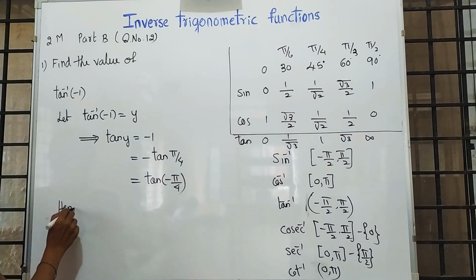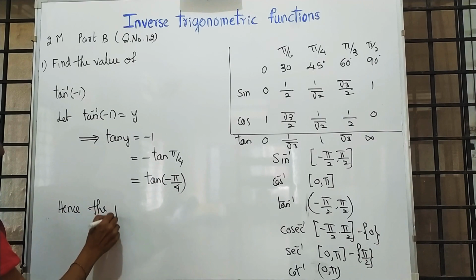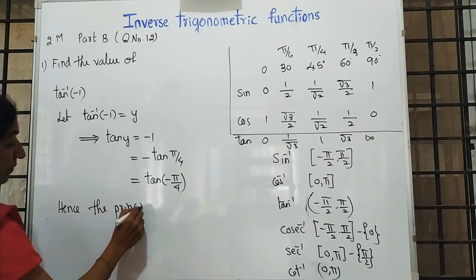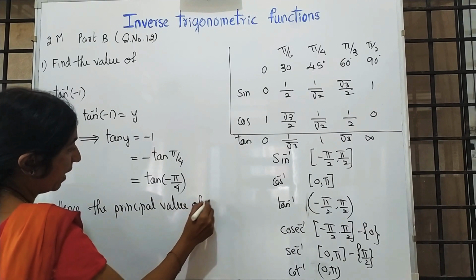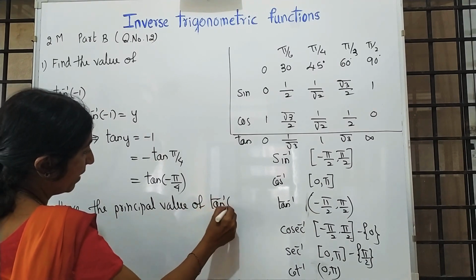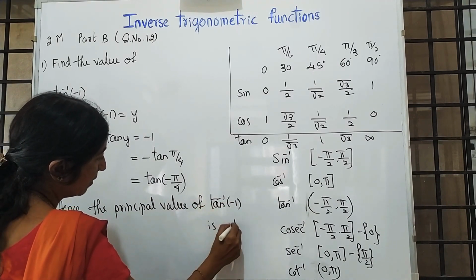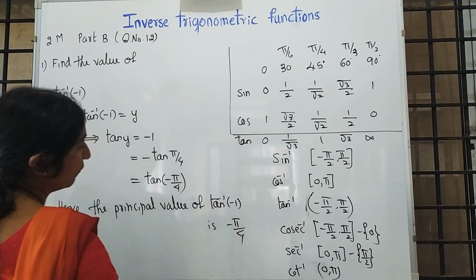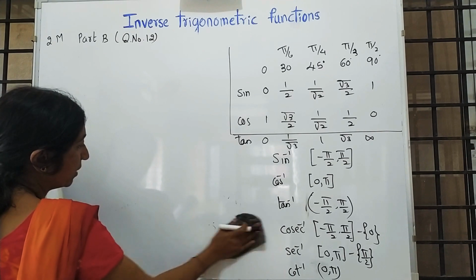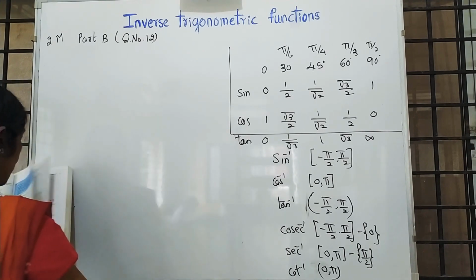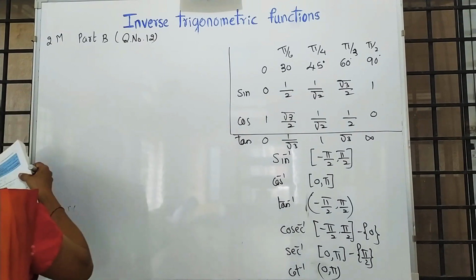Hence, the principal value of tan inverse of minus 1 is minus pi by 4. Next expected question in the 2 mark is question number 12 for part B.